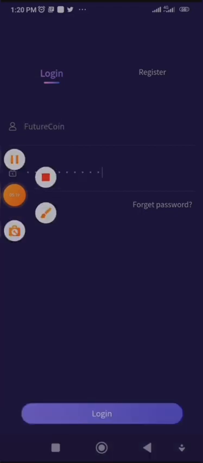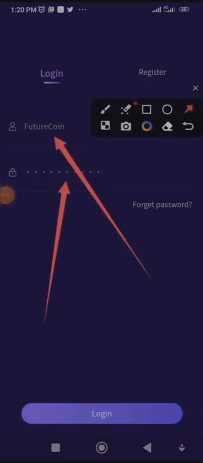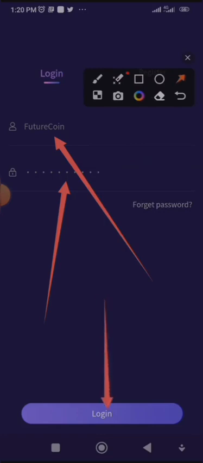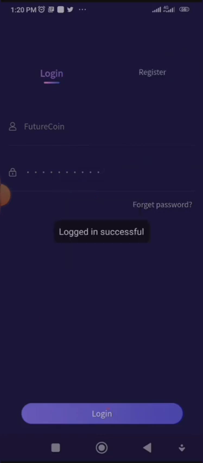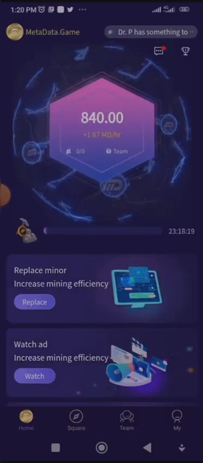Now after I have entered my username and my password, the next thing I'll do is click on login. So let me do that now so we can get to see it. Logged in successfully. Now when you open the app version, this is the interface. This is what you get to see.